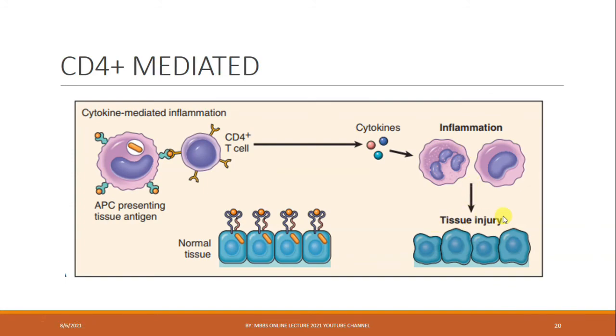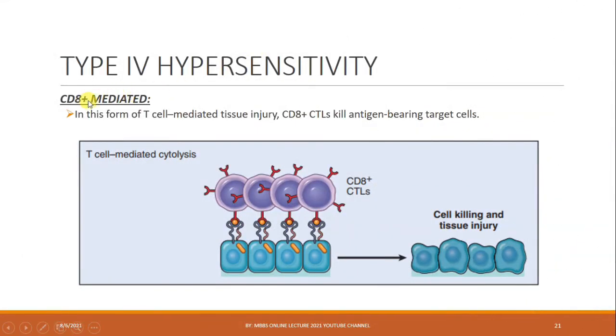So, type 4 CD8 plus mediated is the second type of type 4 hypersensitivity. In this form of T cell mediated tissue injury, CD8 plus cytotoxic T lymphocytes kill antigen-bearing target cells. We have discussed the function of CD8 plus cytotoxic T cells. They directly bind to the antigen-bearing cells and kill them by releasing perforin and enzymes into their cytoplasm, so cell killing and tissue injury occur.